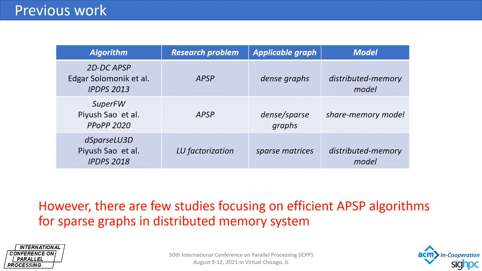This algorithm reduces the computational cost and has a smaller work and depth for sparse graphs in the shared memory model. The third work is the D-sparse LU3D algorithm.